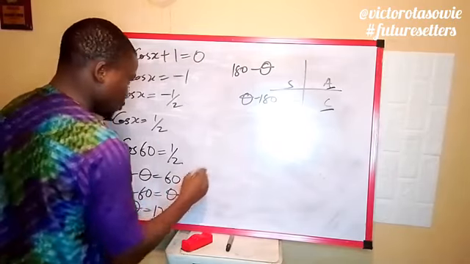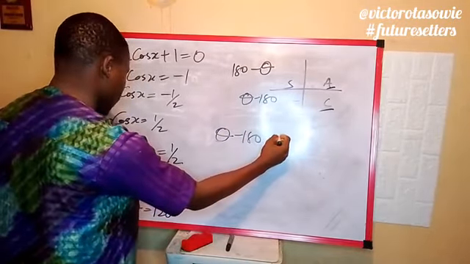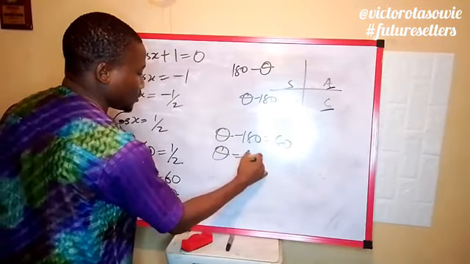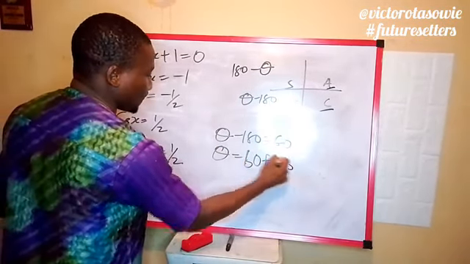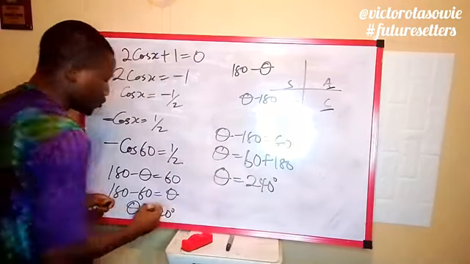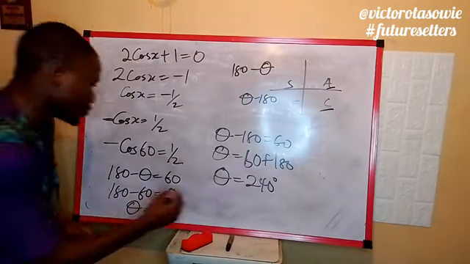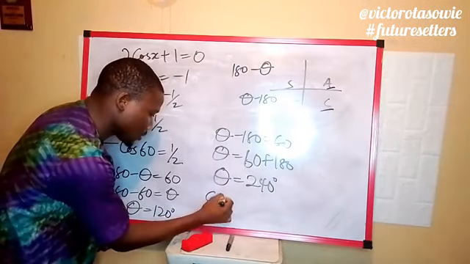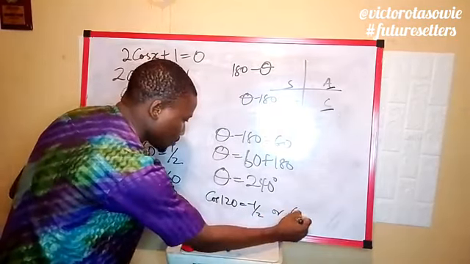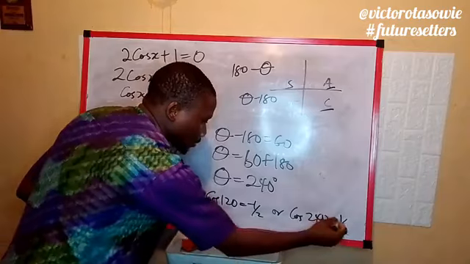That's point 1. Then theta minus 180 equal to 60 degrees, and therefore theta equal to 60 plus 180, so theta equal to 240 degrees. With your calculator, if you check, cos 120 will give you minus 1 over 2, and cos 240 will give you minus 1 over 2 as well.